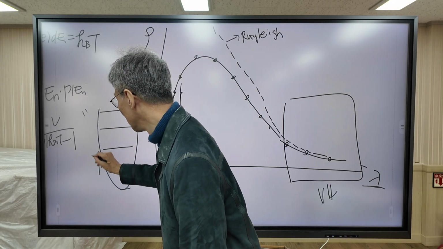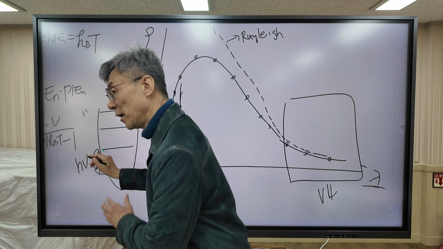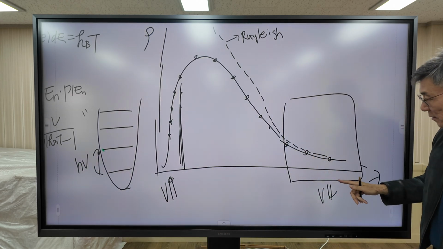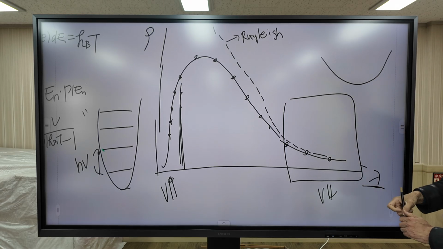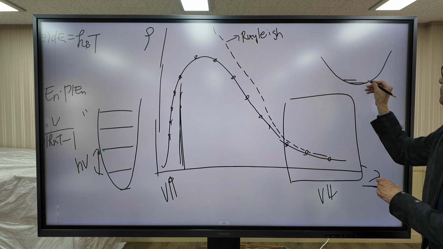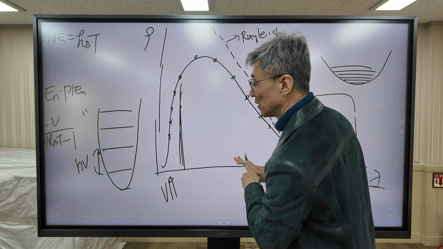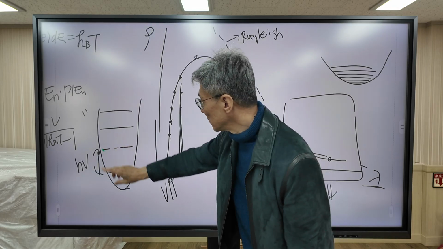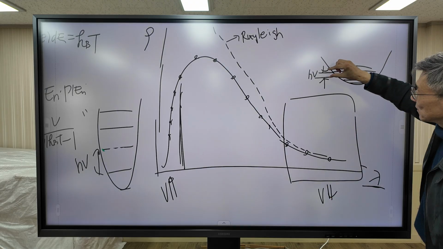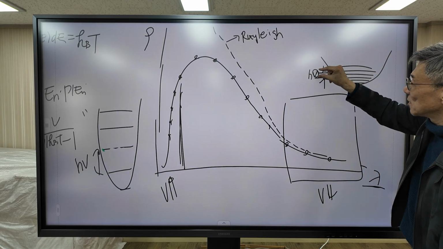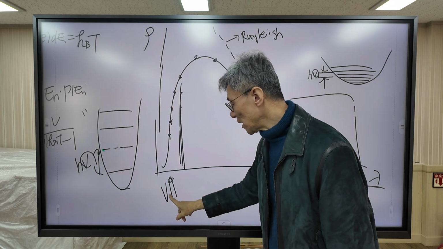Right? As I said before, the energy gap between consecutive energy levels is proportional to h nu. Similarly, in this region, this is the potential curve. Now, here also energy is quantized. Right? In both regions, energy is quantized, but the energy gap is different. Here, the energy gap is h nu. The energy gap depends on the vibrational frequency nu.